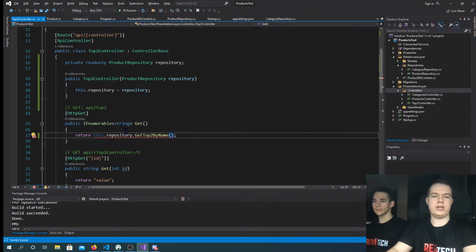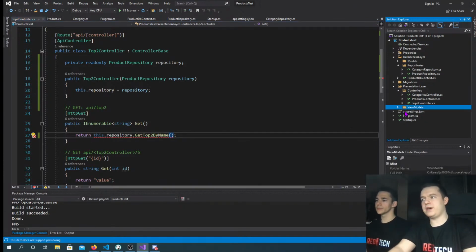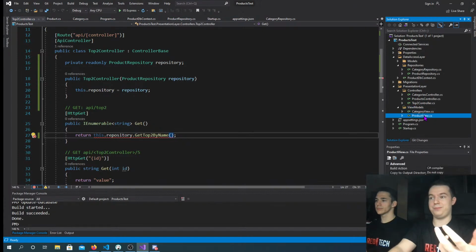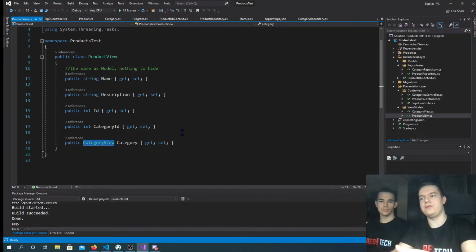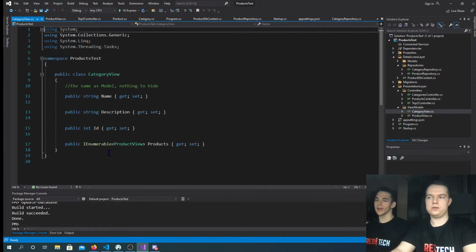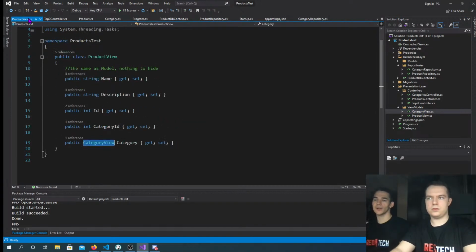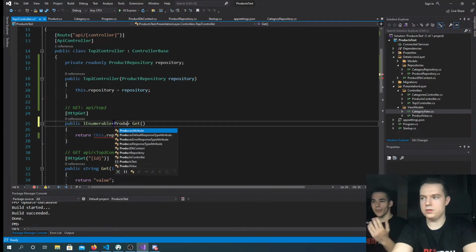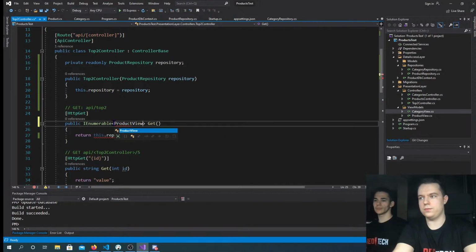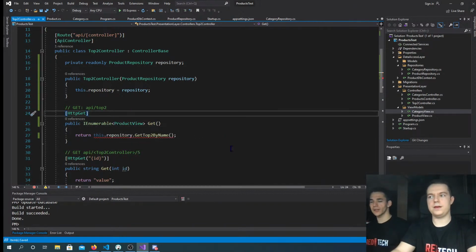So remember when I told you that we want to map our models to the view models? Well, let's show them the view model. We have already made view models that are basically the same as our product models. You still have name, description, ID, category ID, and also we have a reference to the category view model. Same thing here. It's the same since we have nothing to hide, since we don't have business logic. Okay, so now let's return not products, but product view. So this is a good practice.